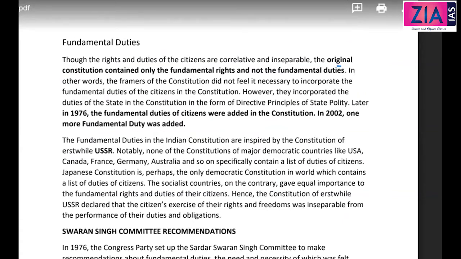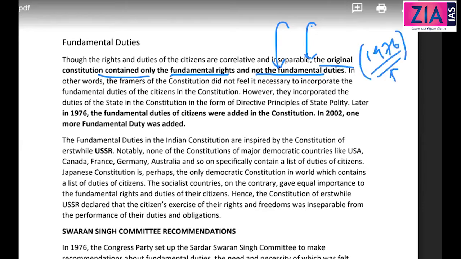The original constitution contained only fundamental rights and not the fundamental duties. So Congress, when it was passed, in fact it was during the Congress government, so they have claimed that it was a historic injustice or the mistake which was done by the constitutional makers at that point of time when the original constitution was enacted or prepared, but now it has been corrected in 1976. This was a statement which was made by Congress leaders and especially Indira Gandhi.